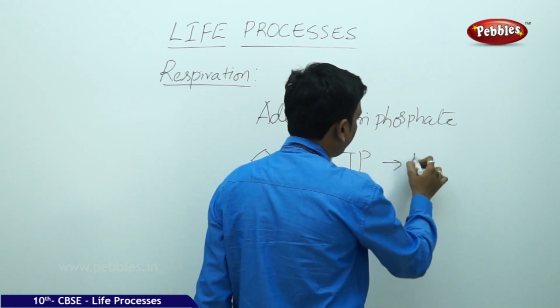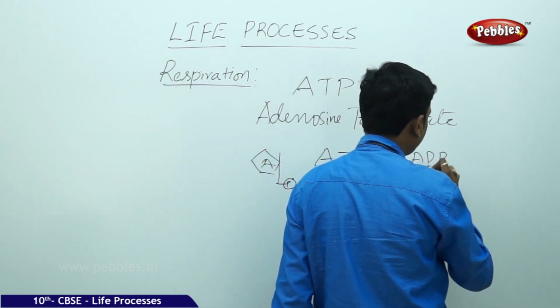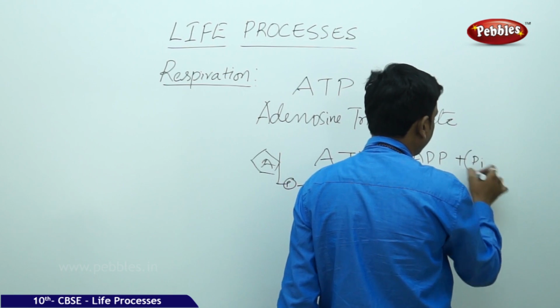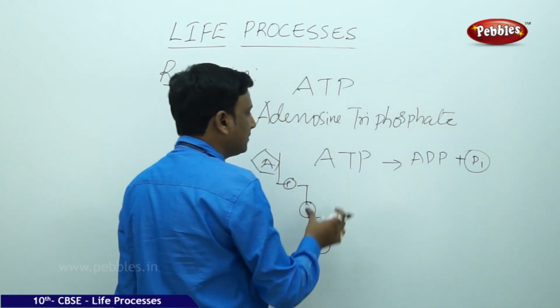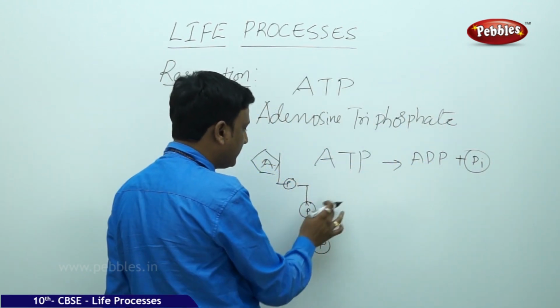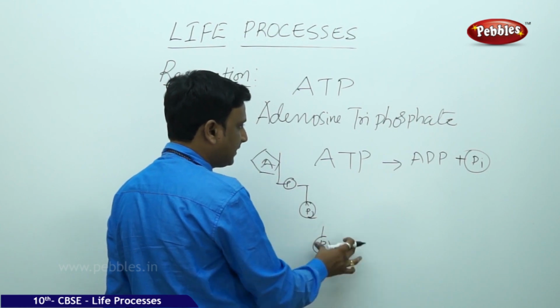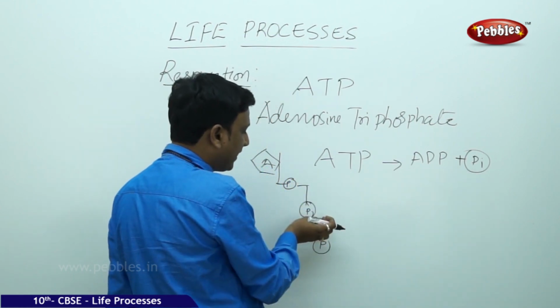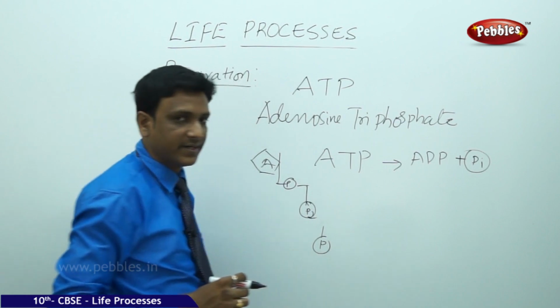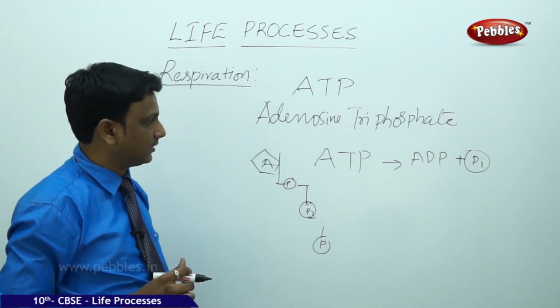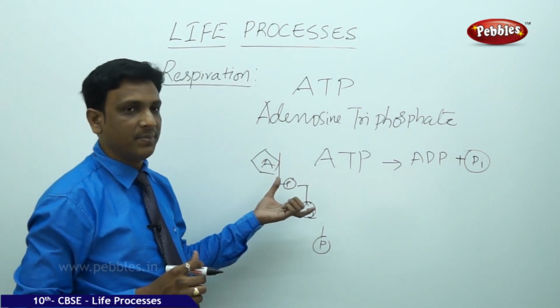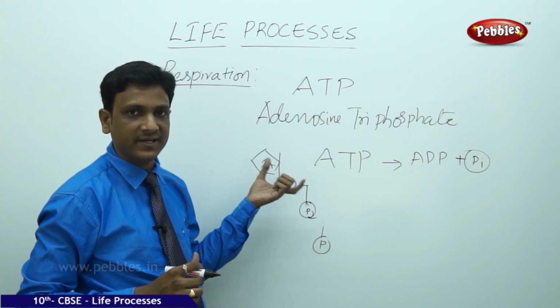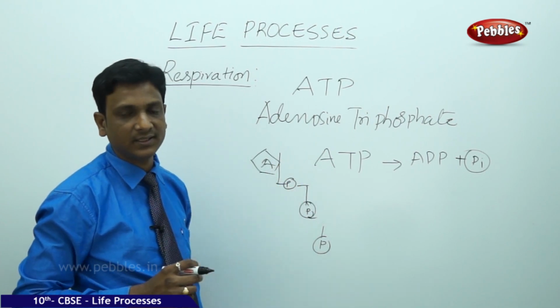into ADP, adenosine diphosphate, plus inorganic phosphate. So ATP is broken down to ADP and inorganic phosphate. So when this breaking takes place, energy is liberated and used by that reaction. So in this way, the ATP, the energy currency molecules of ATP, are utilized inside the cells.